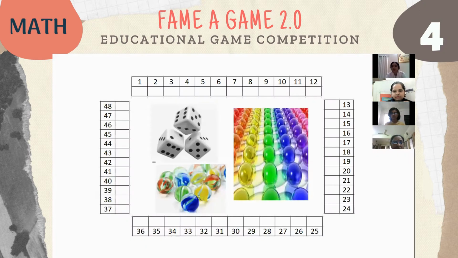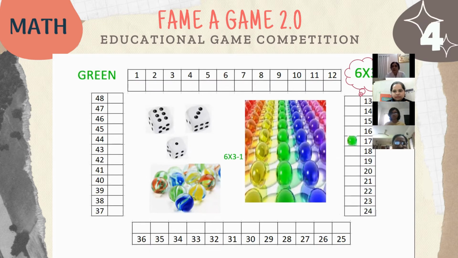So, how are we going to play the game? Now, this is the setup of the game, as you can see on the board. There are numbers in sets of 12 arranged on four sides of the board. You have to use marbles and the dice to play the game. So now we begin with the game. Here I have the participants. Instead of participant 1 and 2, I name them green and blue.